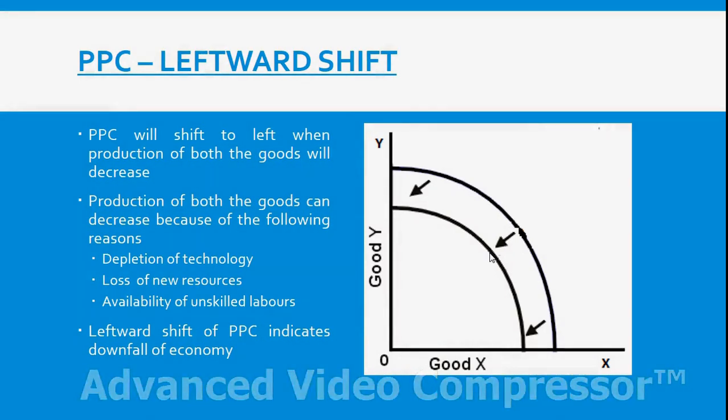Or we have more unskilled laborers in comparison to skilled laborers. Unskilled laborers will not be able to work efficiently. As a result, production of both commodities will decrease and PPC will shift to left. The way rightward shift indicated economic growth, vice versa, leftward shift indicates downfall of economy.